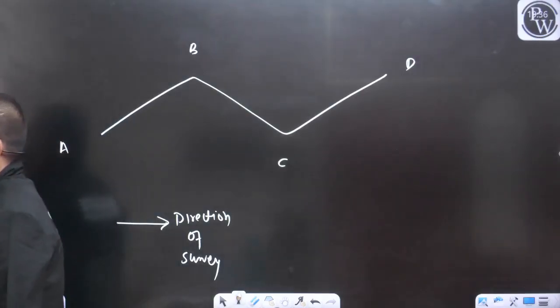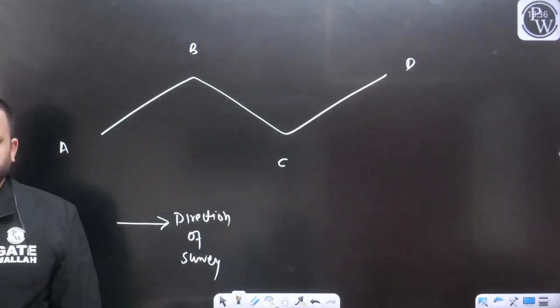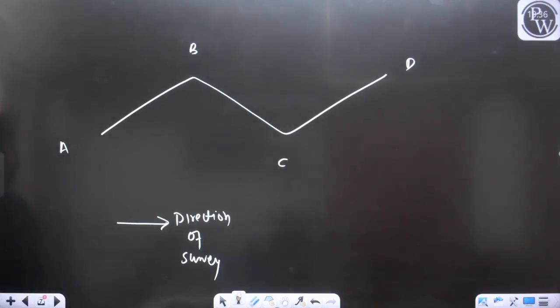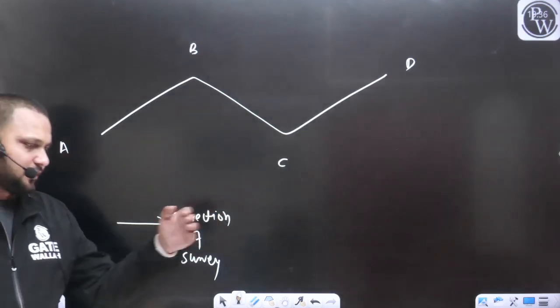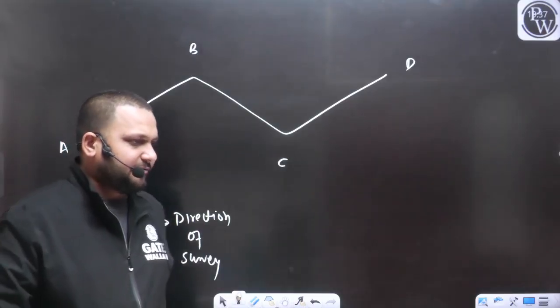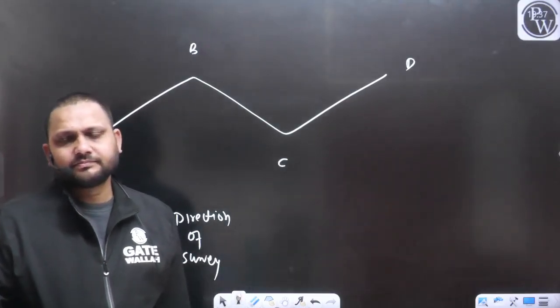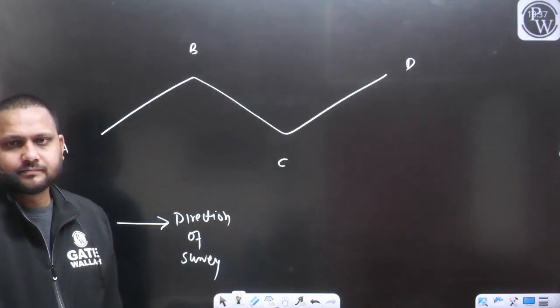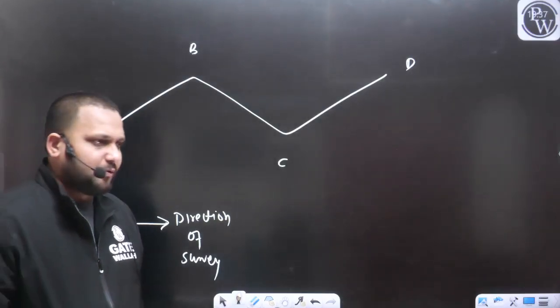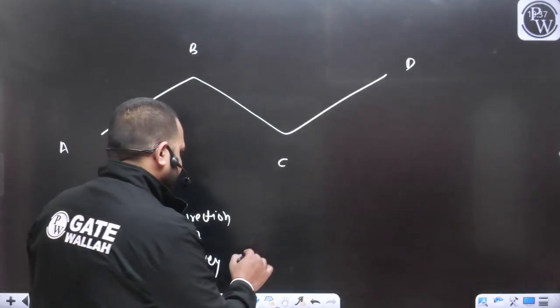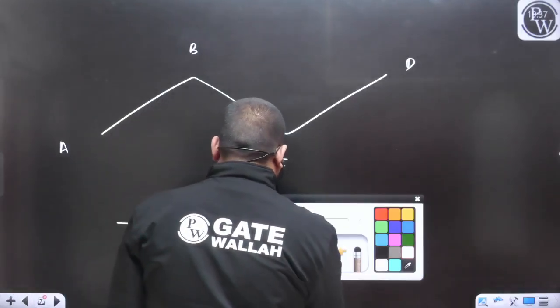And we can consider this direction of survey as the forward direction. If we are moving in the direction of survey, can we say we are moving in the forward direction?